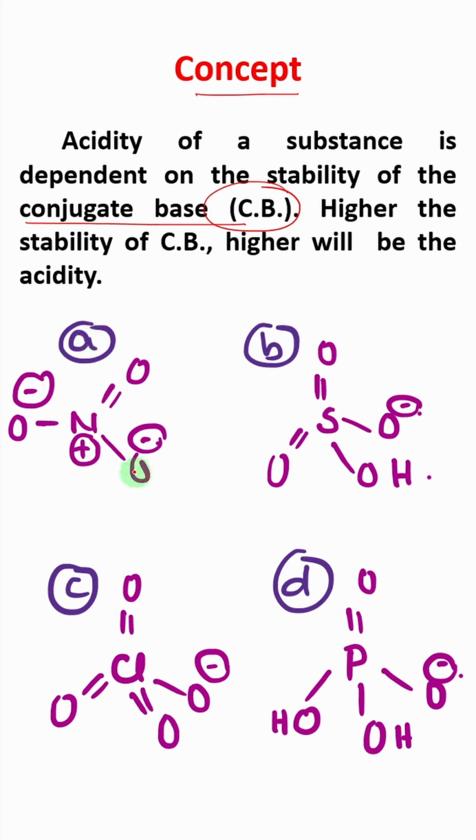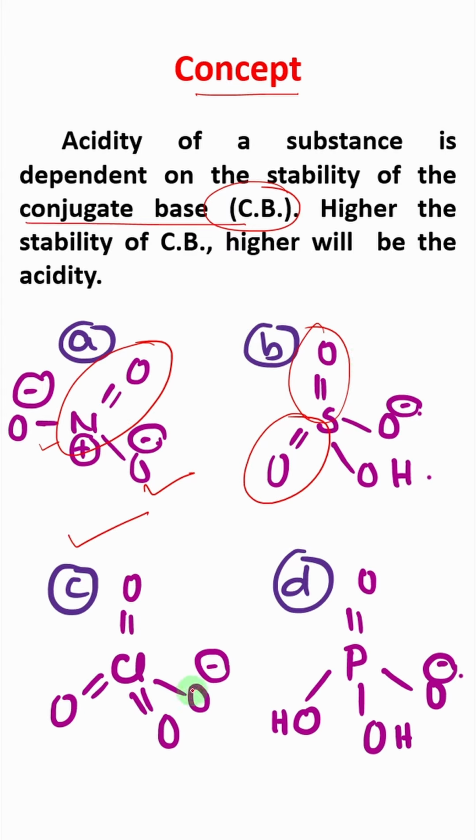Here in the nitric acid case, the nitrate anion. Now if you look at the nitrate anion, I agree that the central atom nitrogen is very electronegative, carrying a positive charge, but there are two O minus. So the individual stabilization of one O minus with respect to N double bond O is significantly less. Now if you look at sulfuric acid, there is one O minus and there are two S double bond O. So obviously, and it is actually the question, stronger than sulfuric acid. So I agree that in the sulfuric acid case, this O minus is very stable.